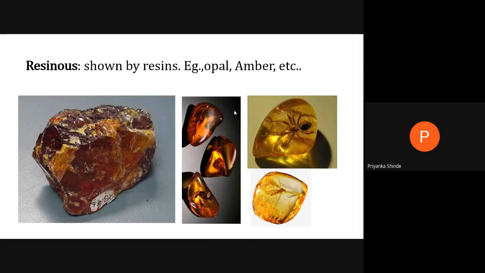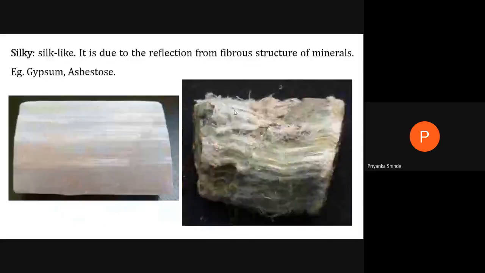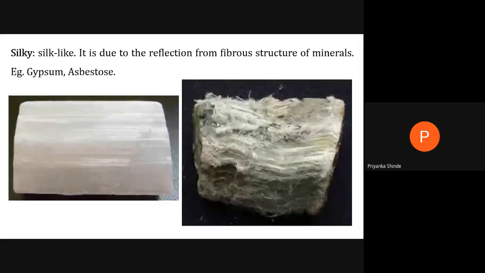Then the next is silky luster. Silky means silk-like fibers. If the mineral surface looks silk-like, thread-like, then it is called silky luster. You can see silk-like threads on the mineral surface. This silky luster is because of the reflection from the fibrous structure of the minerals. Examples are gypsum and asbestos.